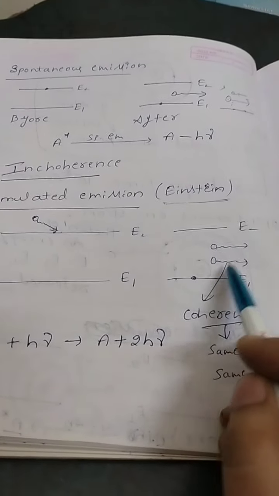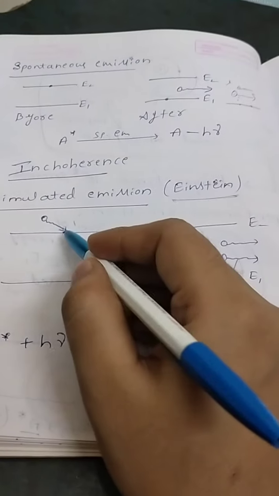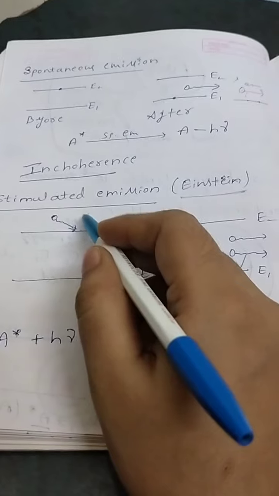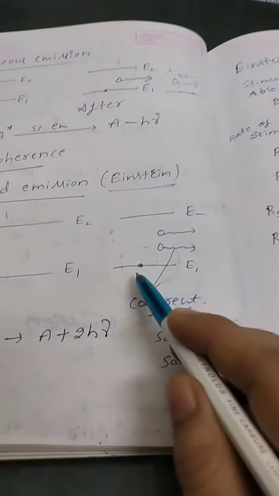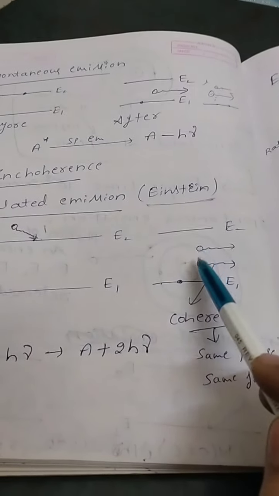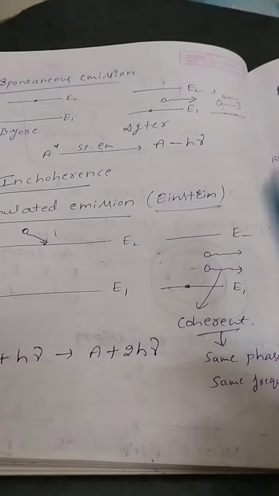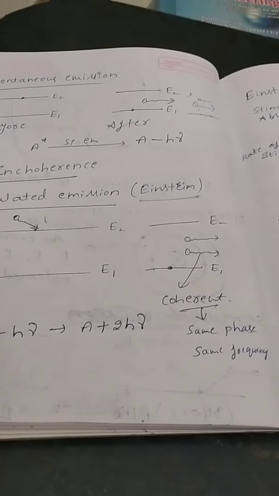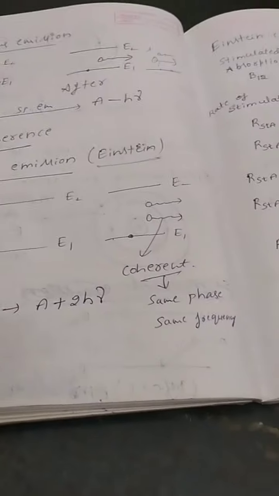How it releases 2 photons means, it is already in excited state, that means it is already having the excess energy of h nu. When I give one more h nu, it releases both the energies and comes back to its natural state. And now these two will be in the coherent state, that means they are having the same phase, same frequency, same amplitude, etc. Okay, now these two sources or these 2 photons act like coherent sources.